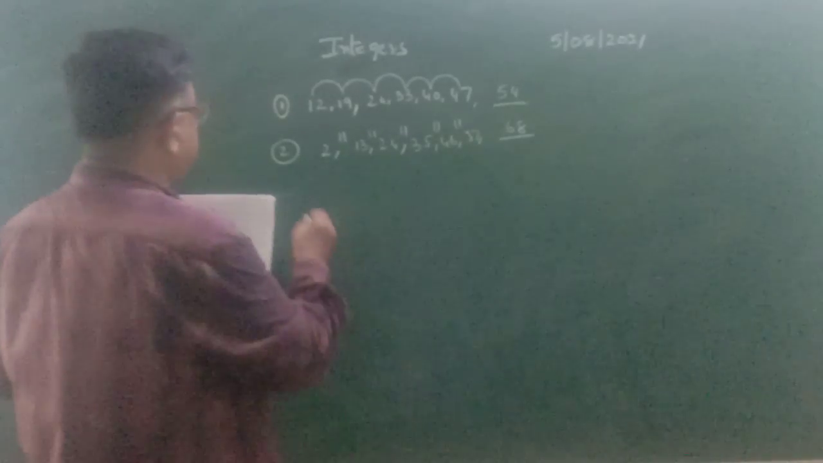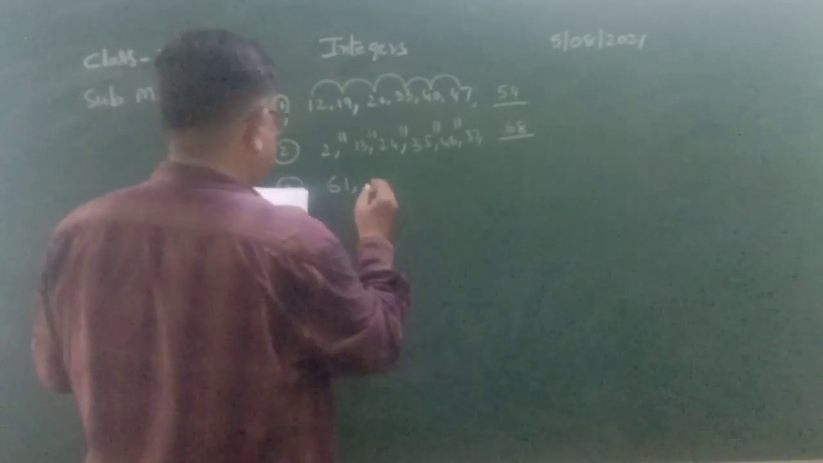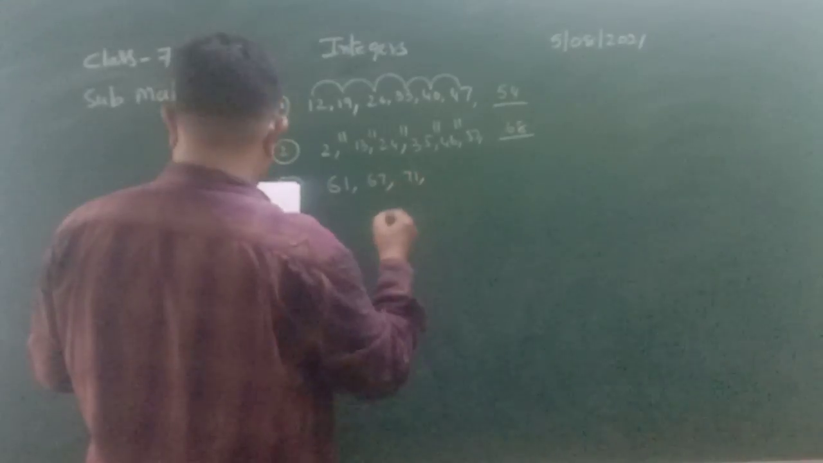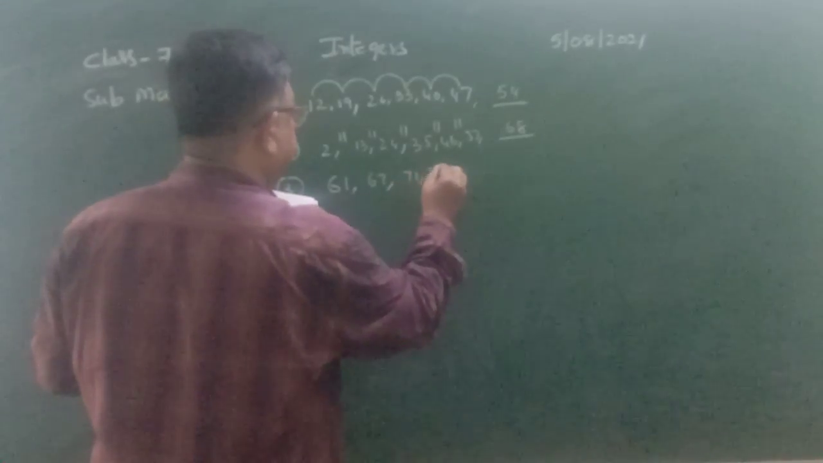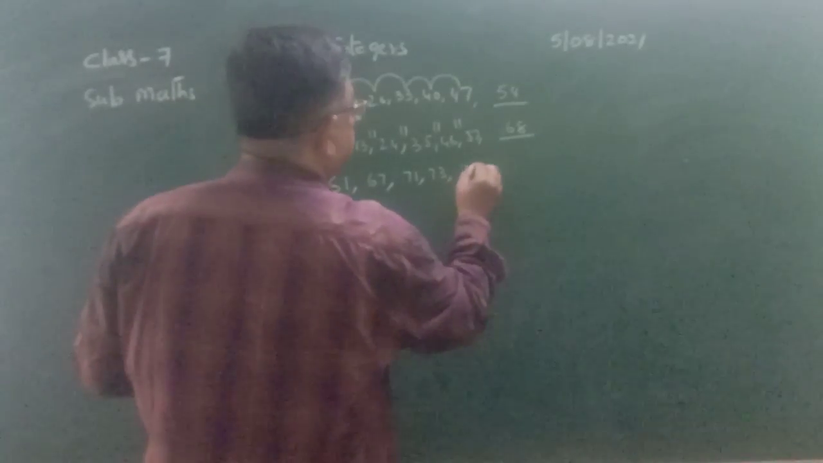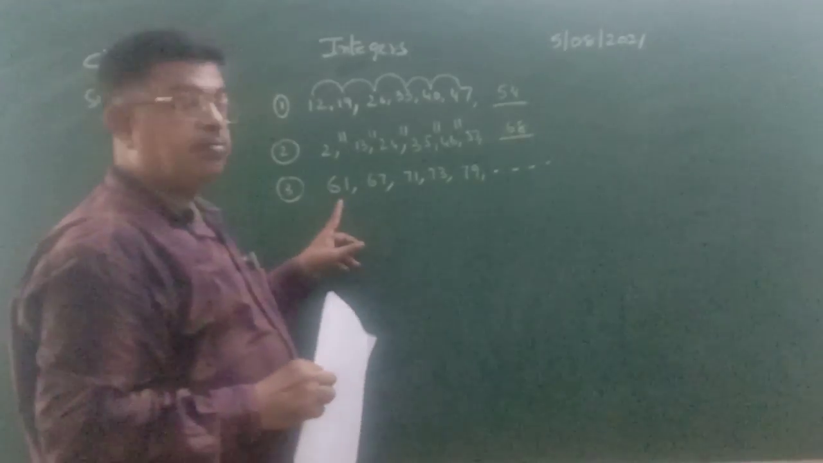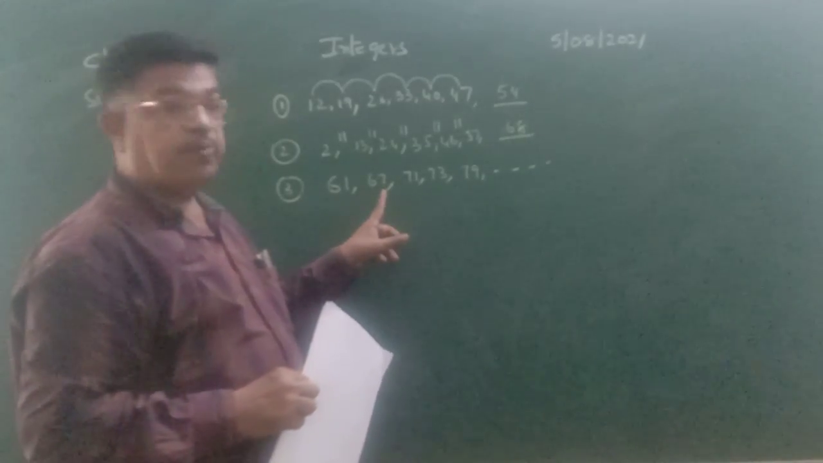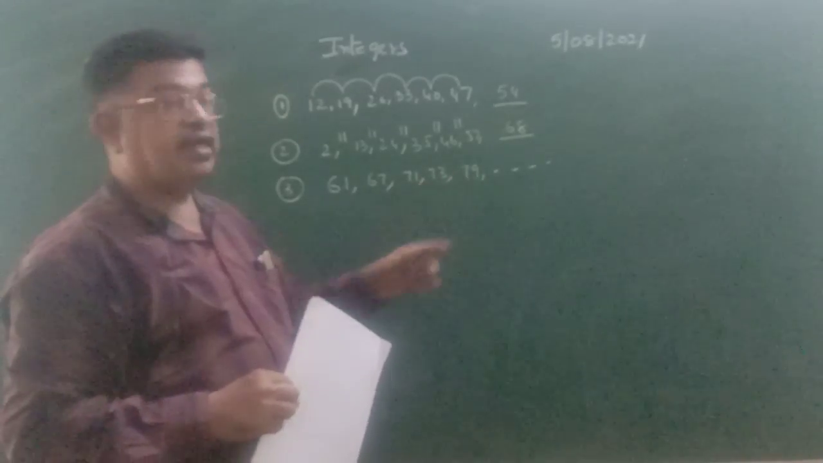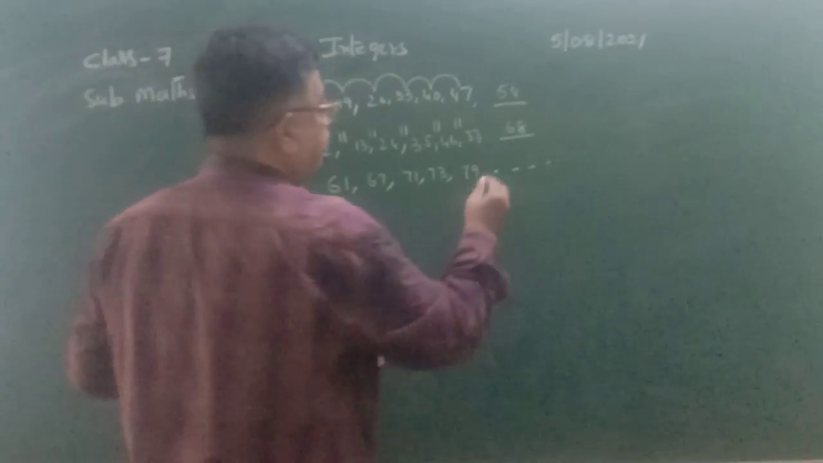Next one, the third one. 61, 67, 71, 73, 79. So 61 is a prime number, 67 is a prime number, 71 is a prime number, 73 is a prime number, 79 is a prime number. We want to take the next prime number. The next prime number of the series is how much?